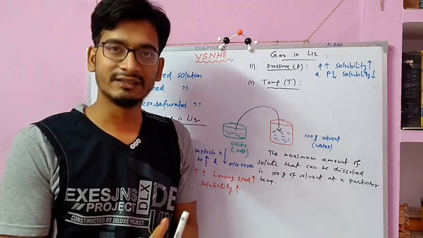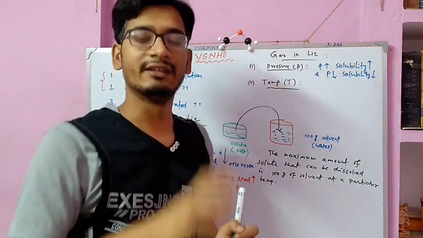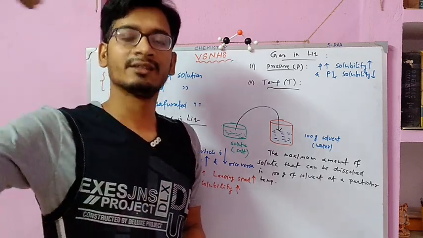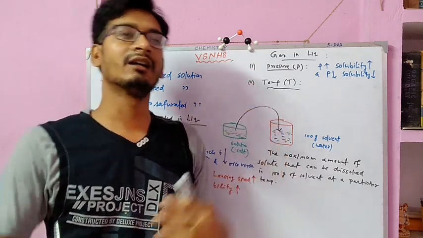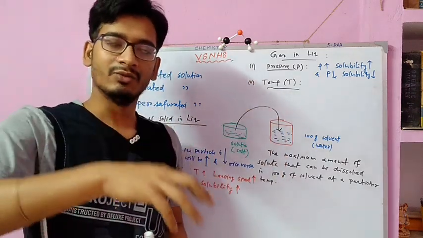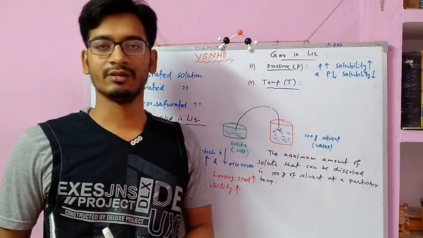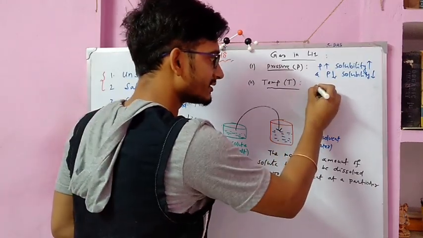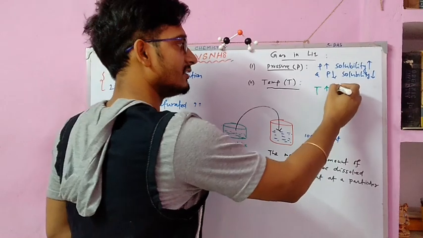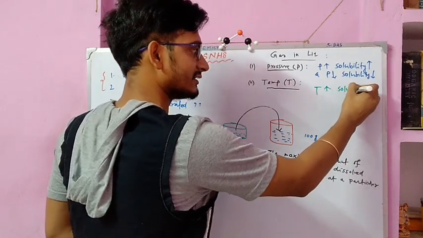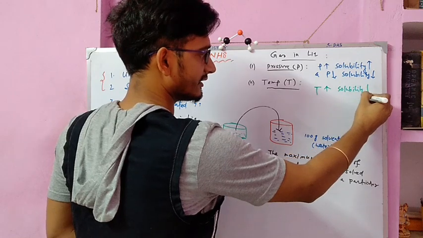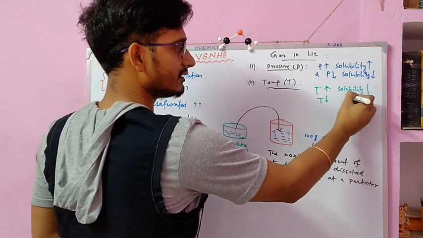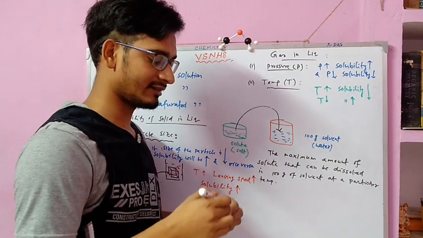But when the temperature increases, this motion increases. And sometimes the gas molecules will leave the surface of the water and come to the environment again. That means if you increase the temperature, solubility of the gases in liquid decreases. If you decrease the temperature, solubility of the gases in liquid increases.